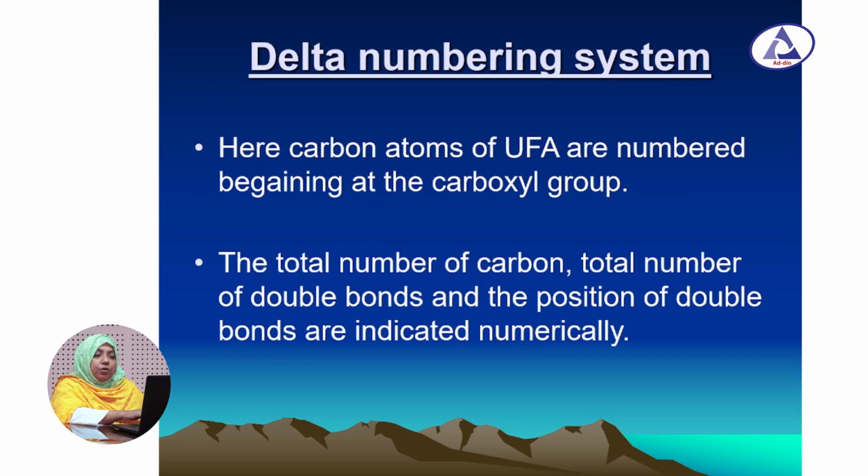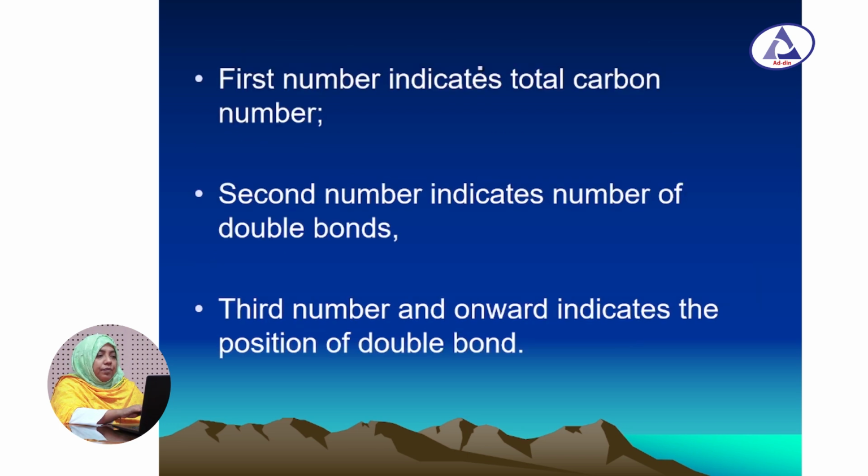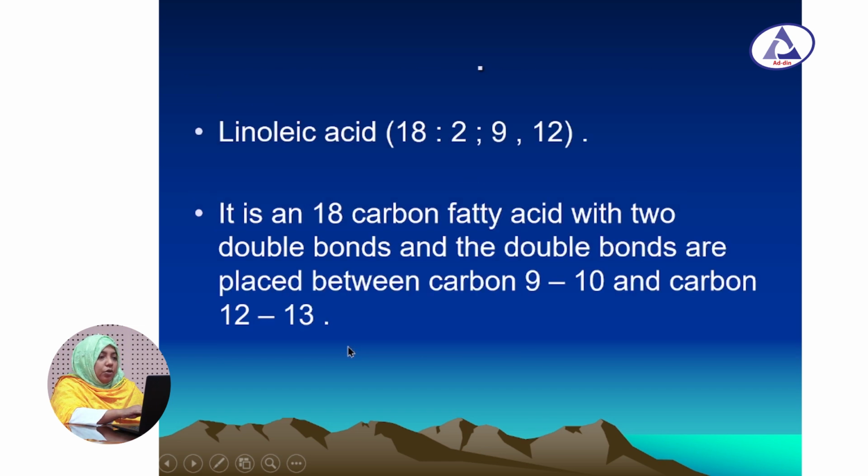The total number of carbons, the number of double bonds and the position of the double bonds are indicated numerically. The first number indicates the total carbon number, the second number indicates the number of double bonds, and the third number and onward indicate the position of the double bonds.